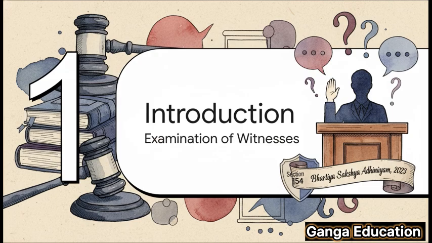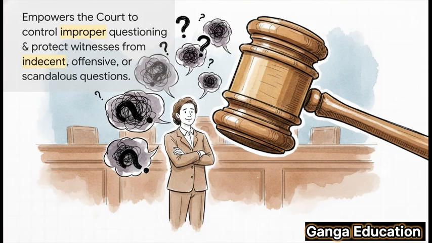Now listen up, this is super important. This is the new act, so please make no mistake with the section number. It's 154 now. So what does this section actually do? Well, its main job is to give power to the court. It's like handing the judge a remote control to manage the questions being asked during a witness examination. It acts as a shield, you know? It protects witnesses from having to answer indecent, offensive, or downright scandalous questions. It's a fundamental rule that helps maintain the dignity of the entire court proceeding.